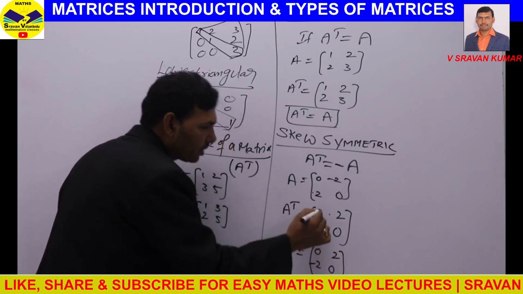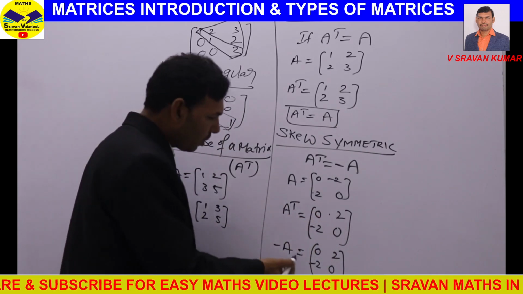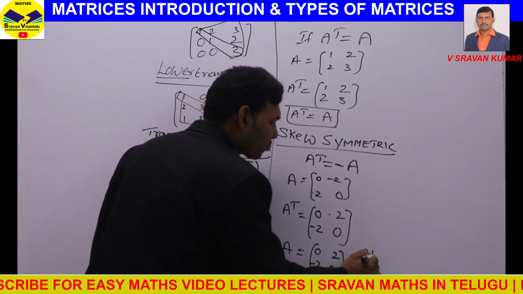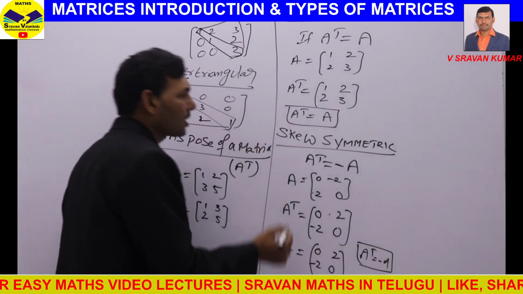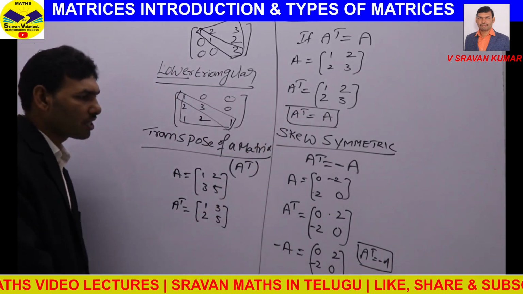Now observe, these two are equal. A transpose is 0, 2, minus 2, 0. Minus A is 0, 2, minus 2, 0. Then A transpose equal to minus A. So A is a skew symmetric matrix.